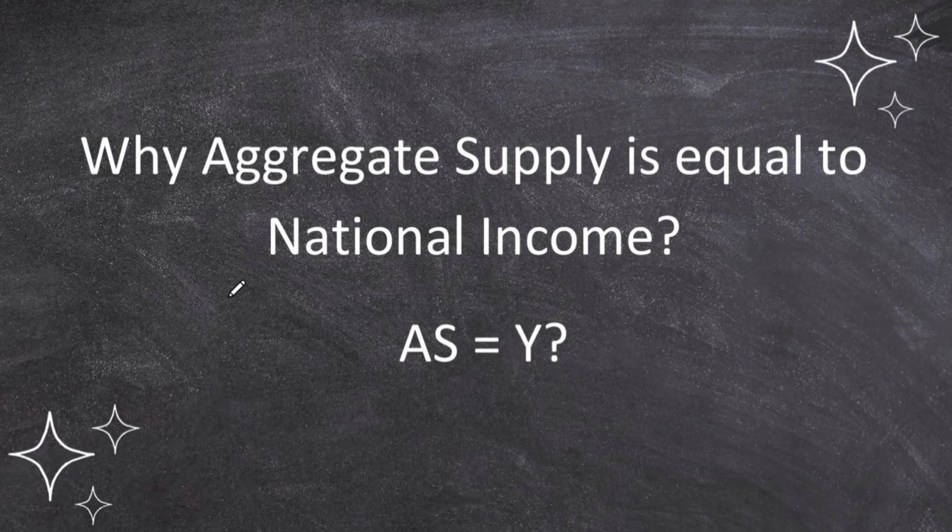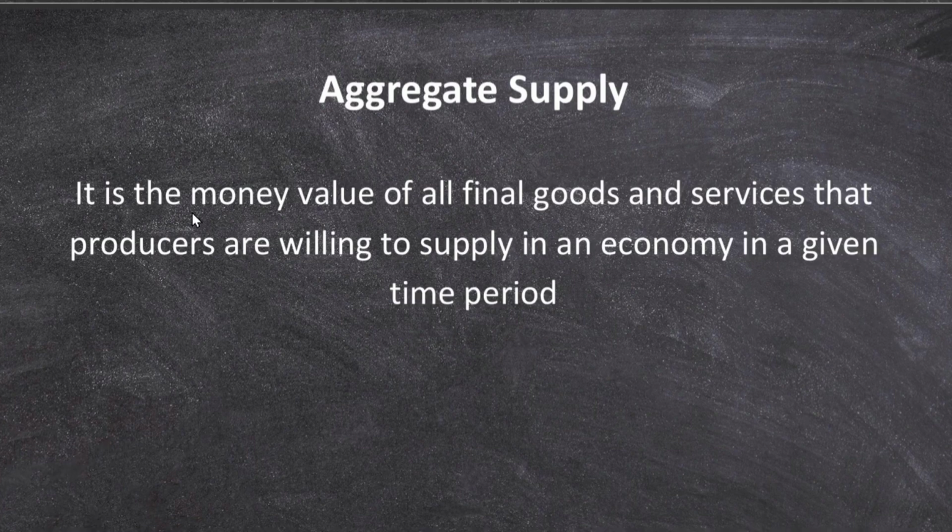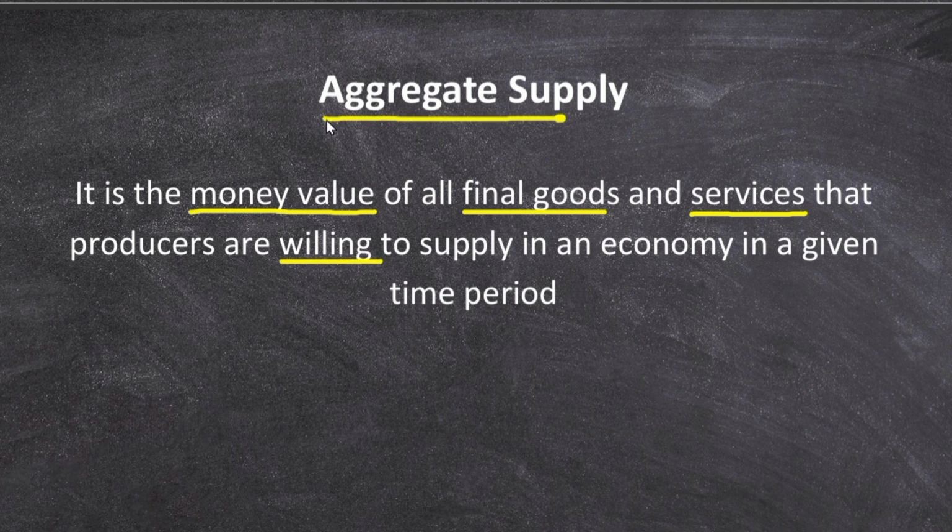So the important question on the screen is why aggregate supply is equal to national income. For that we need to know what aggregate supply is first. It is the money value of all final goods and services that producers are willing to supply, which means it is a planned variable, not an actual variable. It is the money value of all final goods and services that producers are willing to supply in an economy in a given time period.